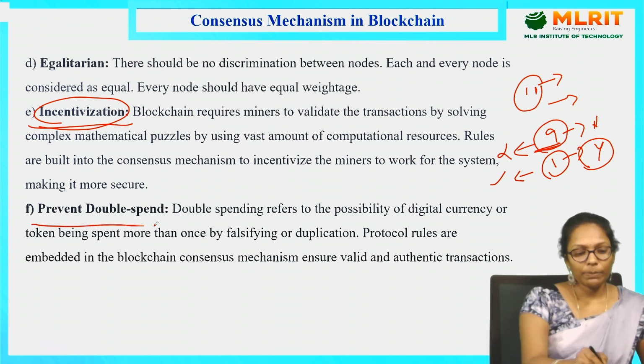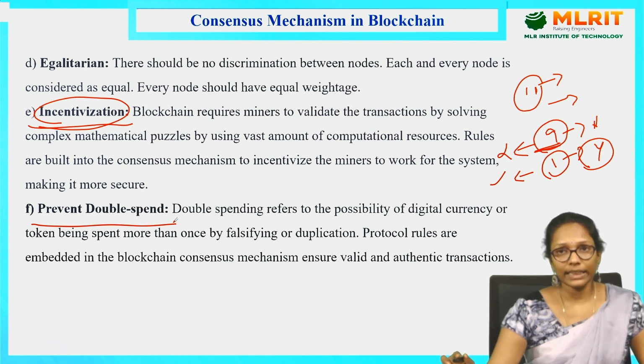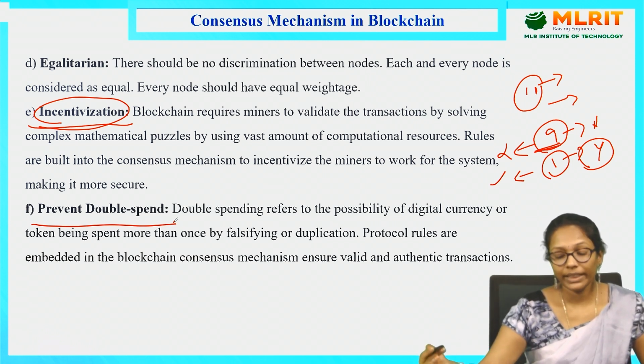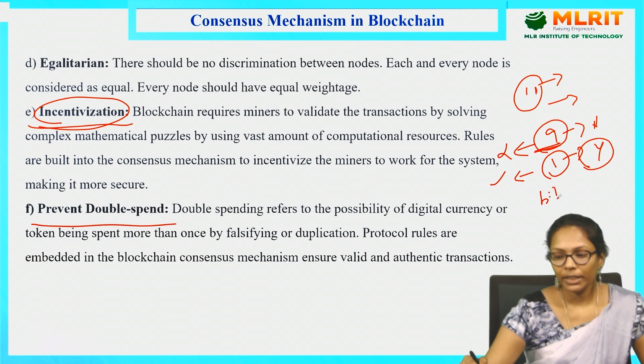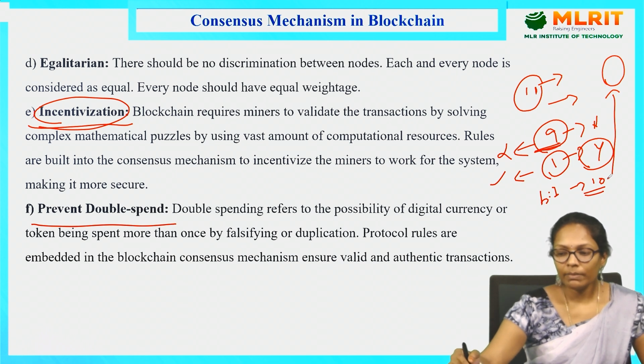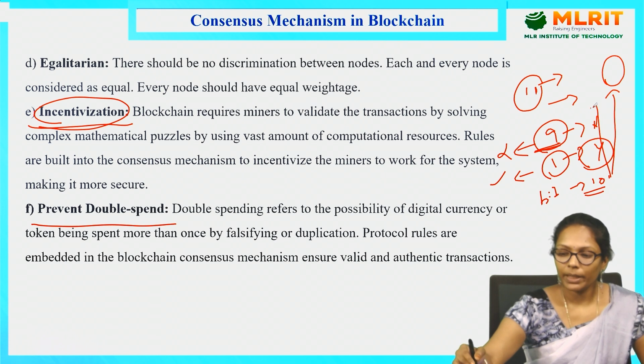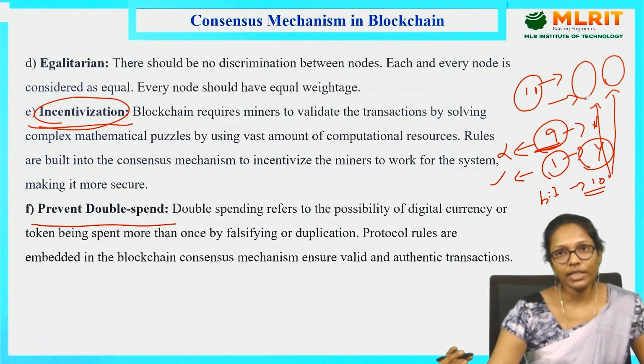And prevent double spending. Using this consensus mechanism, you are stopping the duplicate of the transaction at the initial stage itself. For example, if you are not checking and you blindly accept every transaction into the blockchain, consider I have 10 Bitcoins with me. I'm spending these Bitcoins for purchasing some item. At the same time, there's no validity here. We are not validating this transaction. The same 10 Bitcoins I am also using to purchase some other item.